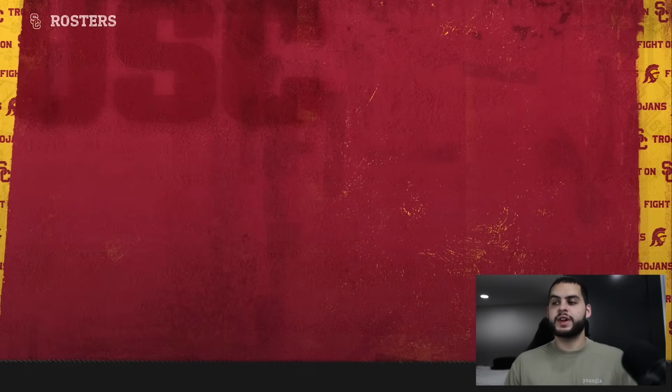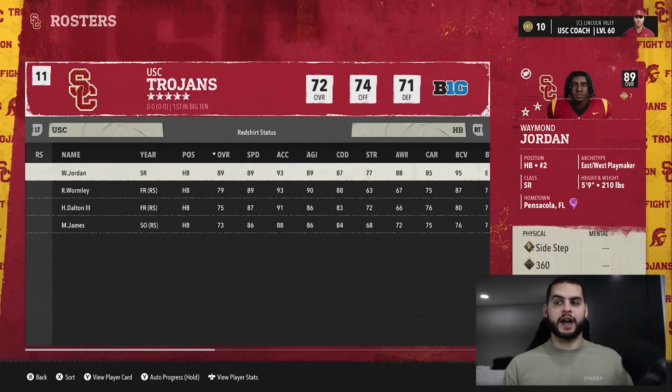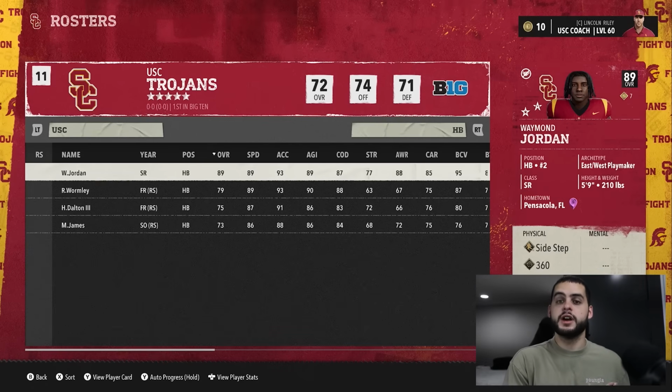So that's the background on how position changing worked last year and how you can manipulate overalls and just build up players. For instance, a guy I always gave as an example is Deshaun Womack. Last year for LSU, he was an end that was built like a DT, kind of like an Aaron Donald. If you moved him over, at end he was okay, but if you moved him to DT, his overall went from an 85 to like a 92, and he would get every platinum ability. So it was a way to jump overalls, boost your players up, and re-roll the ability. Now for the rest of his junior and senior year, he would spend the rest of his points on ratings, getting up to like a 95 plus.